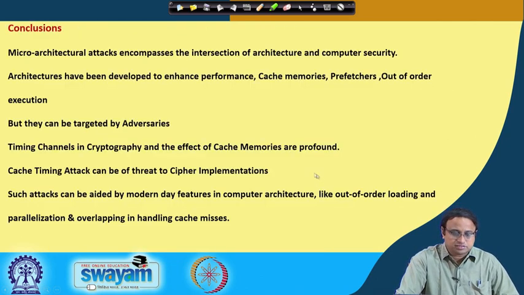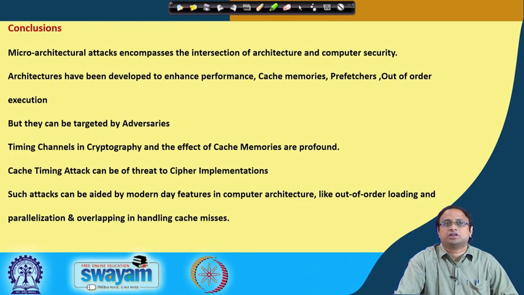So, to summarize, microarchitectural attacks encompass the intersection of architecture and computer security. Architectures have been developed to enhance performance, and therefore we have cache memories, prefetchers, out of order execution, branch predictions. Okay, we will see more details in some of the future classes, but they can all be targeted by adversaries. So timing channels in cryptography and the effect of cache memories are profound, and we have seen some of the attacks.